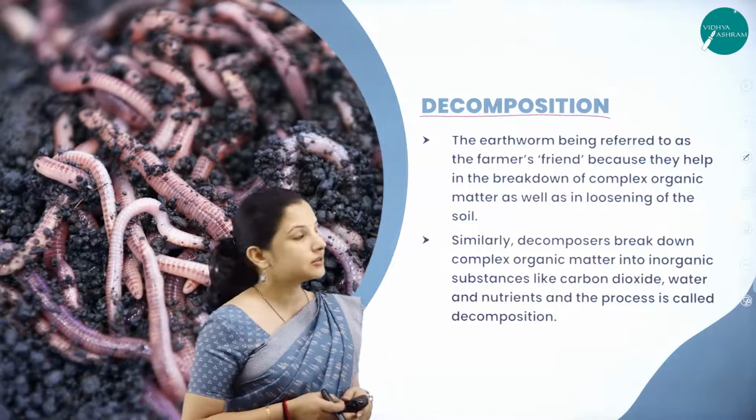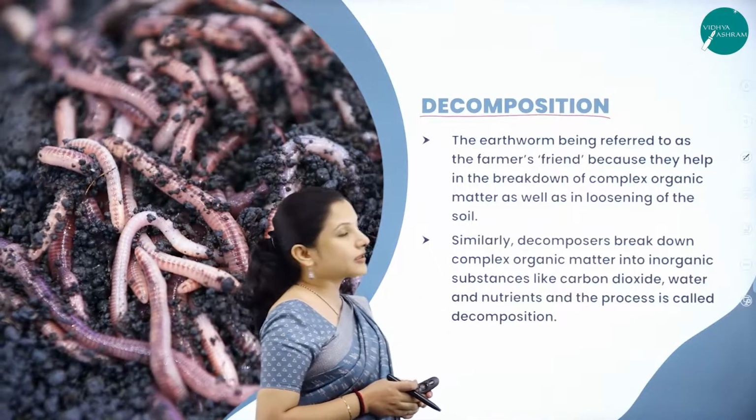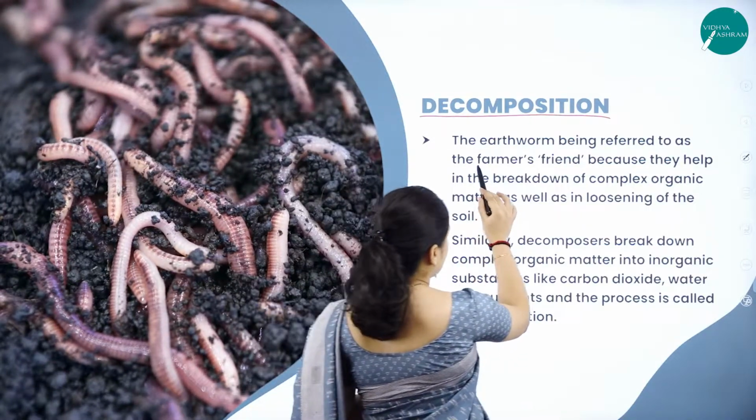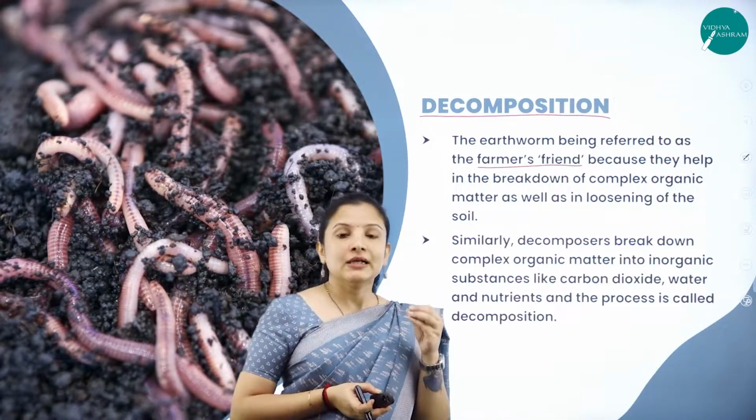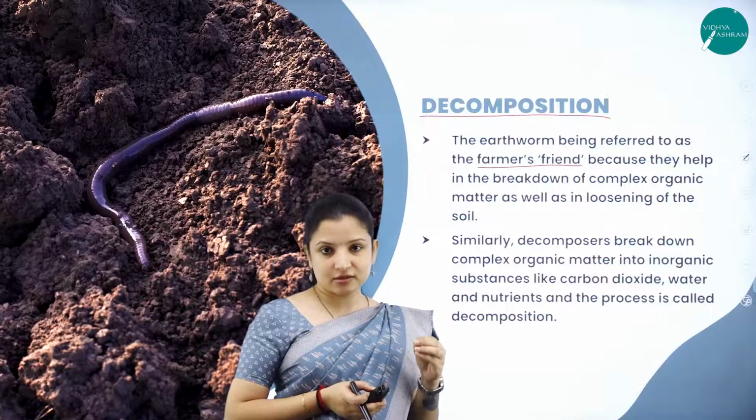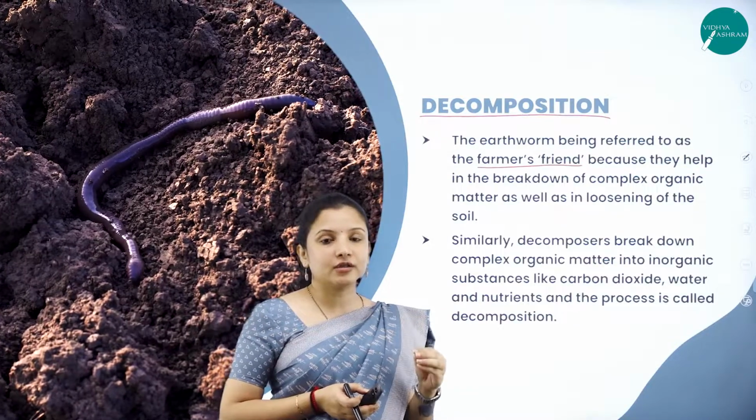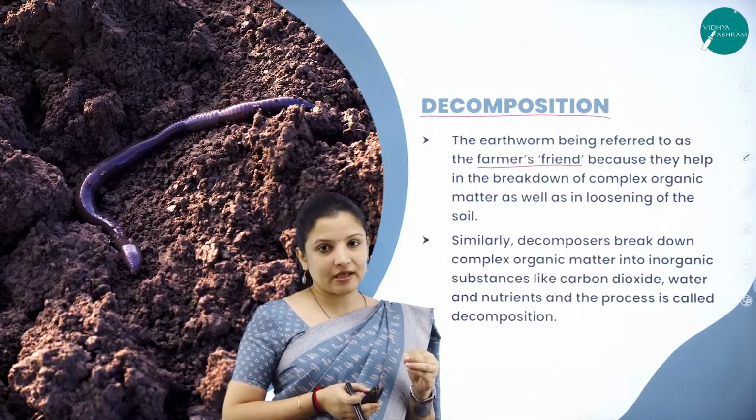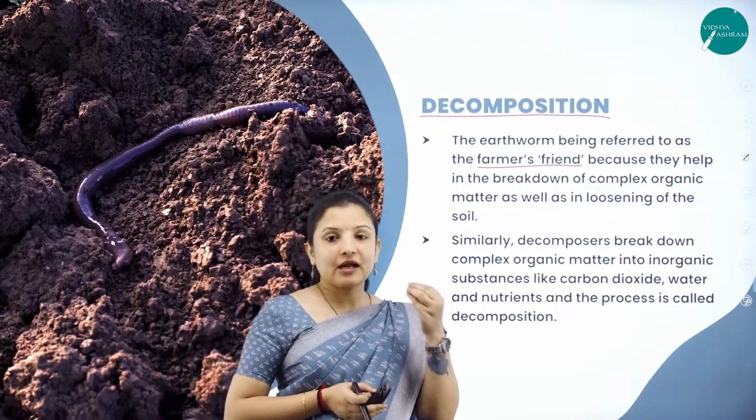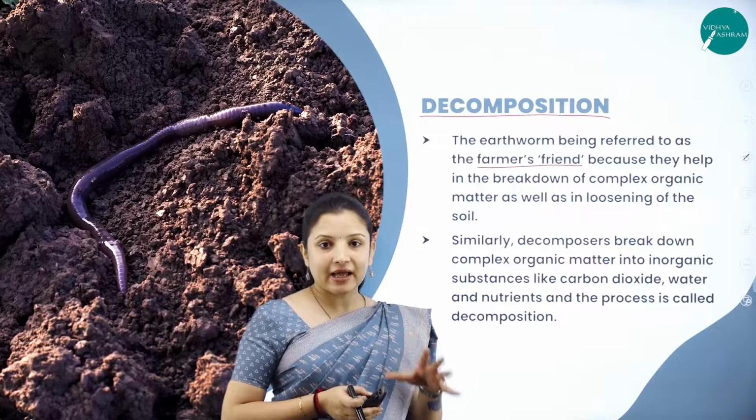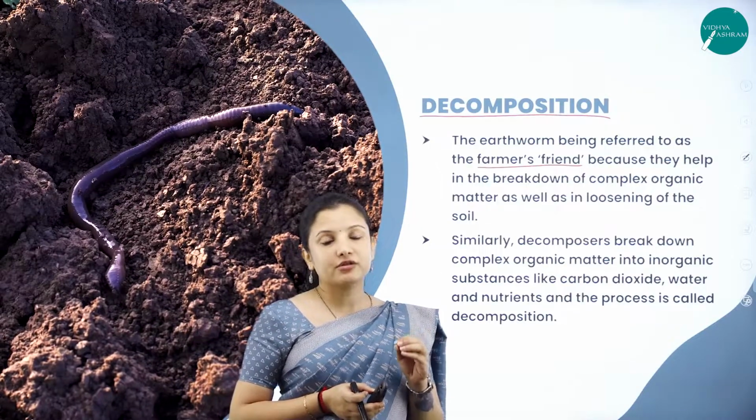So the best friend for decomposition is earthworm, and hence earthworm is called as the farmer's friend. Earthworms usually feed on the dead matter that is present in the soil, especially they feed on the plant material that has fallen on the soil which is dead and decaying. So they can't feed on the plant material as such. They have to break it down into smaller bits.